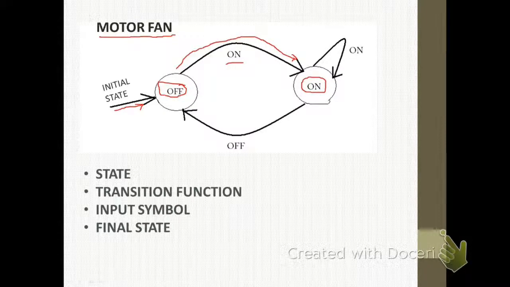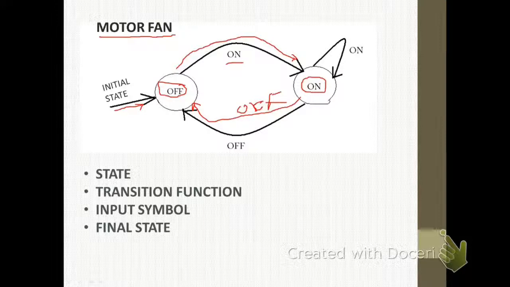And so whenever the on state receives an off signal from the user, it will follow this path, and it will go back to its initial state, which is the off state. And so this is the working of the fan in terms of automata.